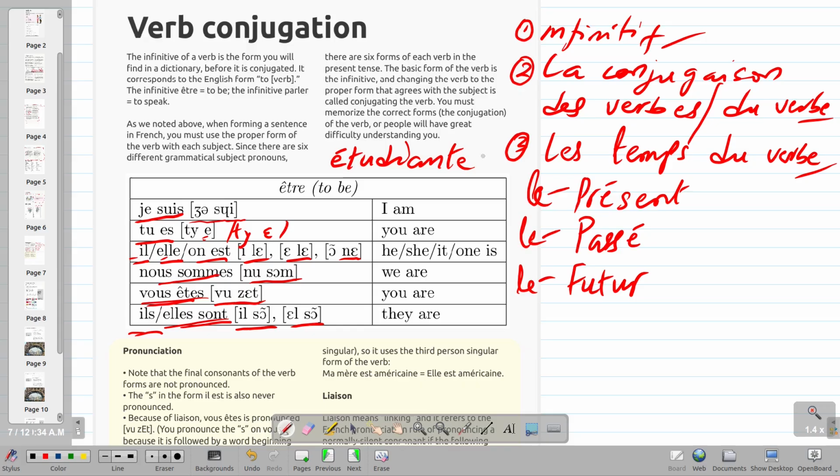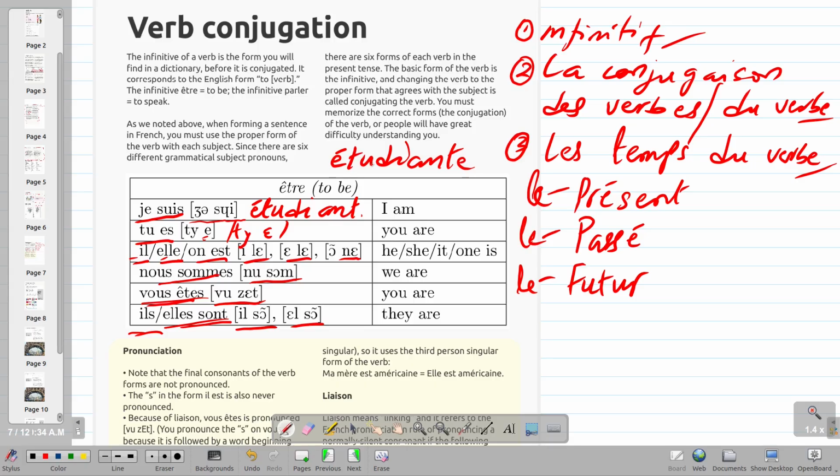So here, I am a student. I just need to go into my dictionary and find out what is the equivalent of student. Étudiant. Then I put it there. Je suis étudiant. And the woman will say, je suis étudiante. The T is pronounced for a woman, but the T is silent for a male.